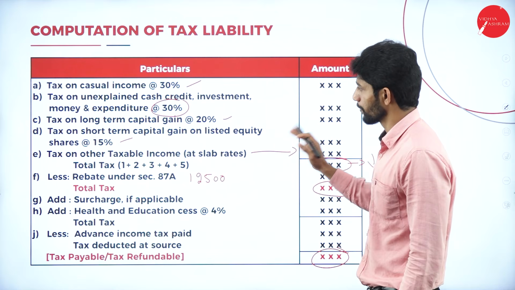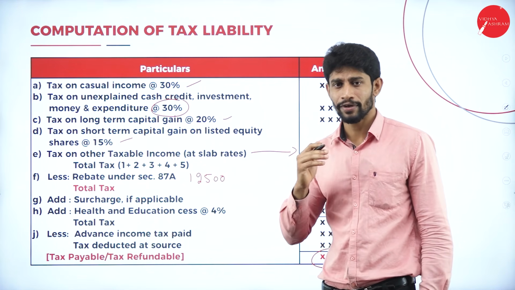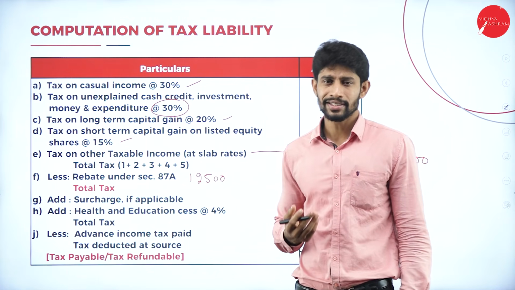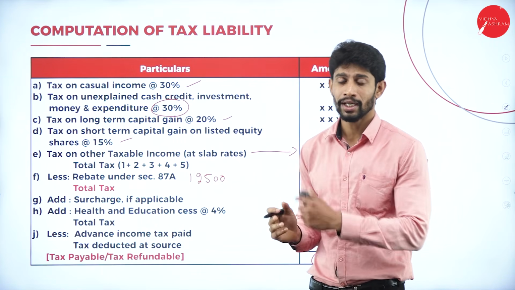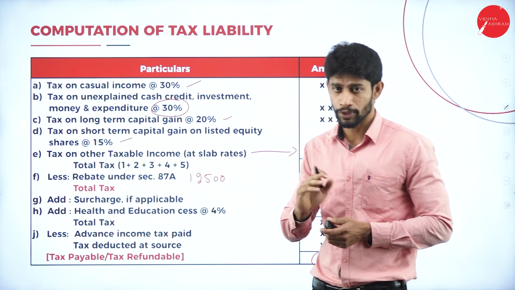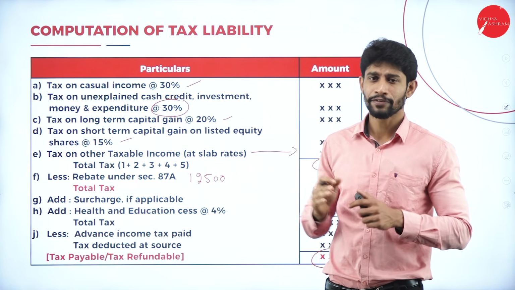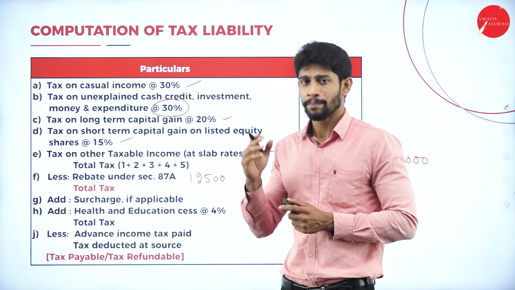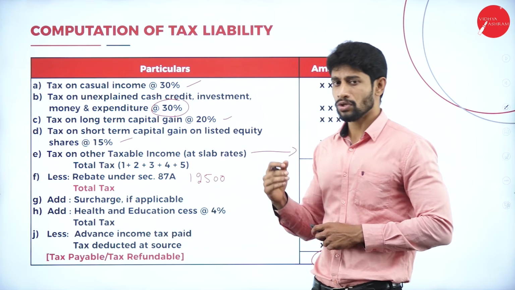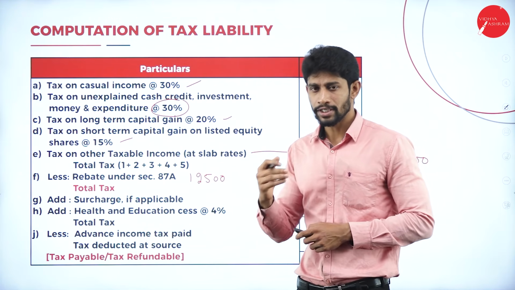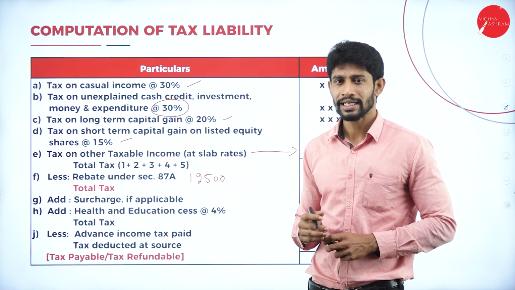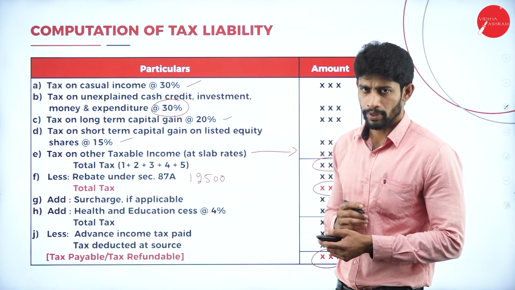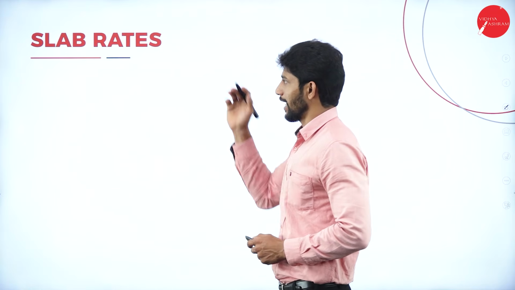So this is how we are going to compute the tax liability of an individual. It is very easy to find out the tax payable by an individual. By looking at the format, you may feel that it is very difficult to compute. No, it is not at all difficult. Once we start solving the problem, you will get to know how to find out the tax liability of an individual. Before solving the problem, first we have to look into the slab rates.